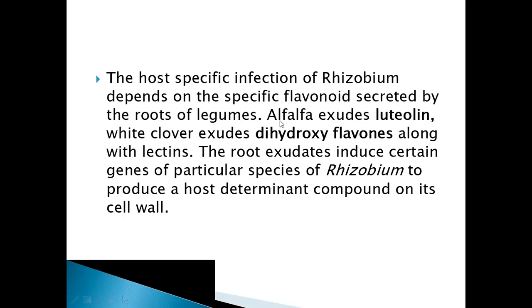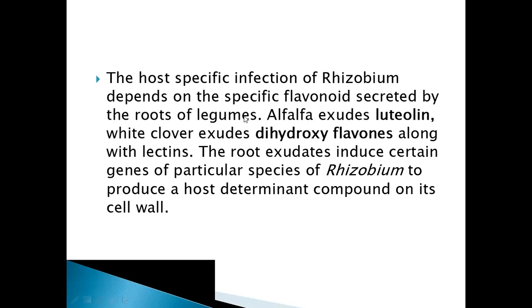A particular legume plant will secrete a particular group of flavonoids, and these flavonoids will attract that particular rhizobium bacteria. For example, alfalfa exudes luteolin. White clover exudes dihydroxyflavones. These are different types of flavonoids, or chemicals, released from the roots.